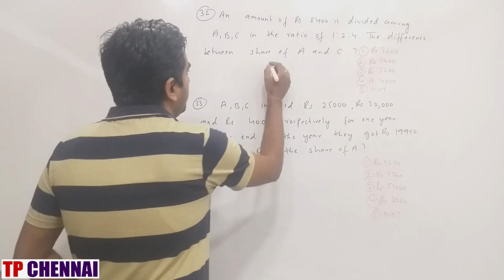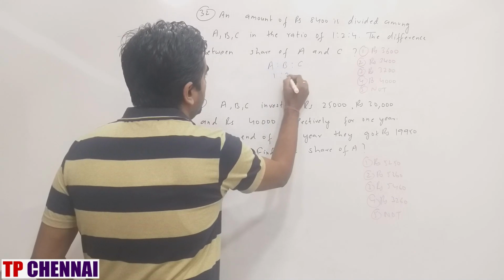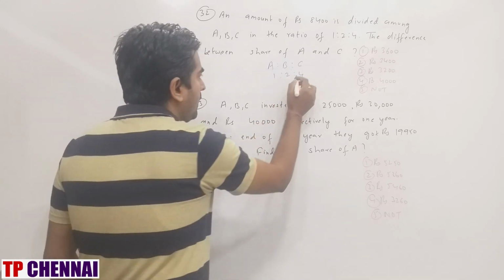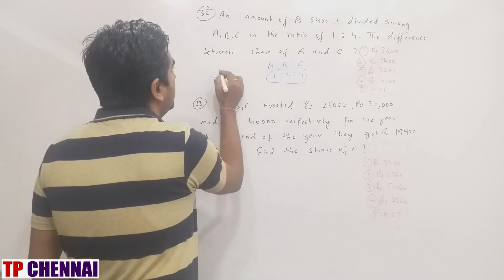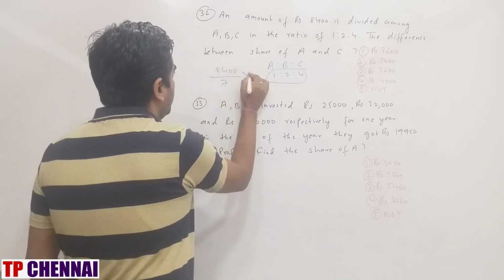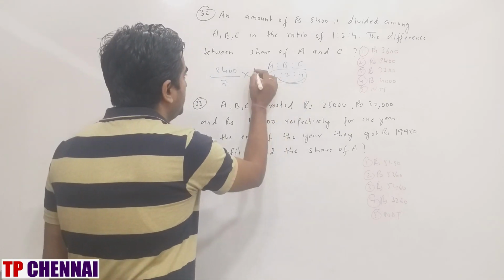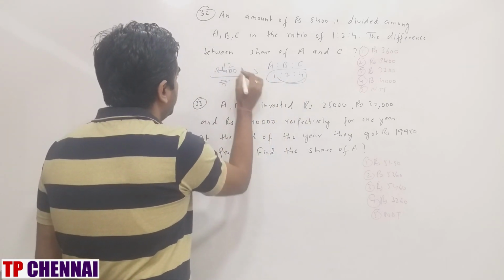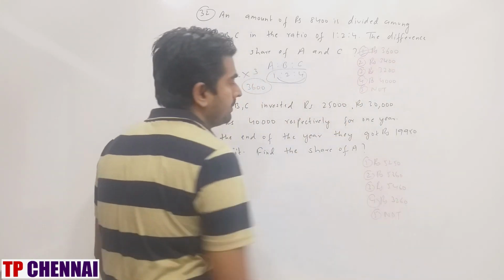So A is to B is to C is what ratio they have given you? 1:2:4. So what is total part here? 7. 7 parts, how much they have given you? 8400. Now what are they asking? The difference between the share of A and C. A and C, how much difference is there? 3. So what is my answer? 3600, which is the first option.